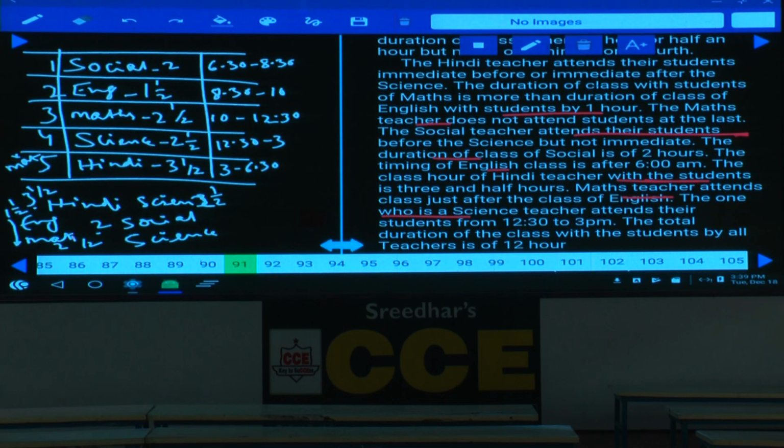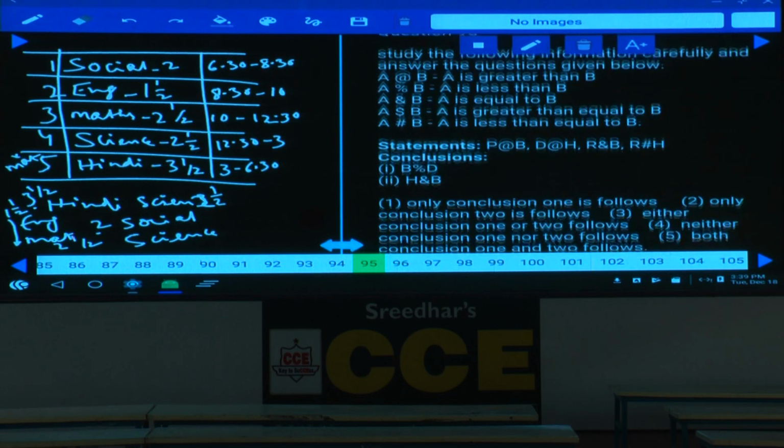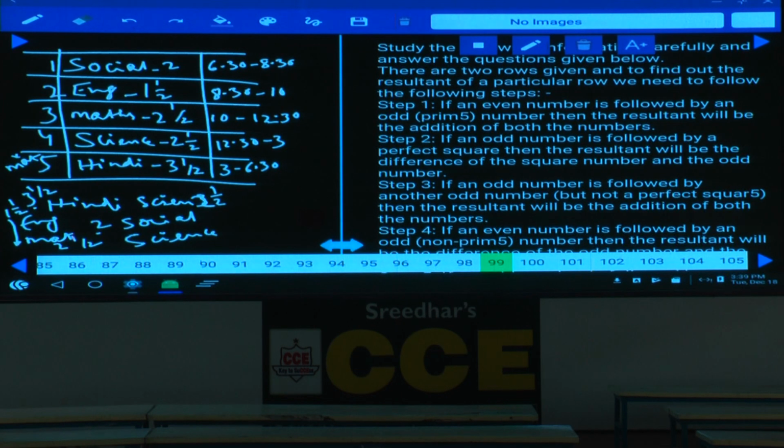Now, this is about question numbers 91 to 94. Then after this one, question numbers 95 to 98, coded inequalities. Next one, after this one, 99 to 101. Now, in this 99 to 101, it comes under which category? Some condition based number series.